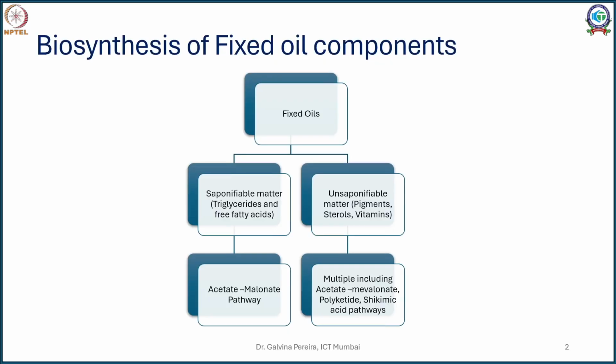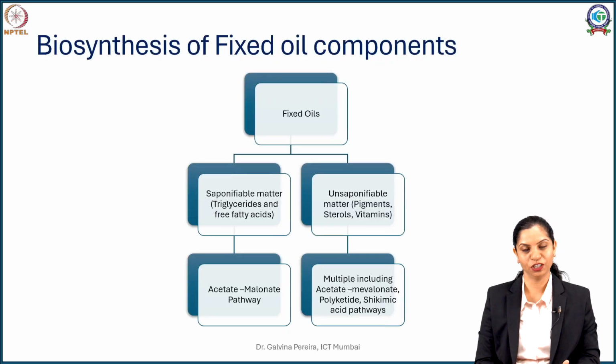Just to start with, how do fixed oils come into nature? Fixed oils are actually reserved molecules and they form storage energy for the plant species as well as for us as well as the animal species. So fixed oils, you will see the predominant source of fixed oils are mostly the seeds.